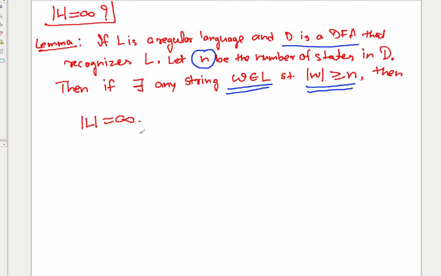Is the lemma clear to you, or does anyone have any doubt? I am saying that if you have a language, you design a DFA, and if you are able to find any string in the language whose length is at least the number of states of the DFA for that language, then you can directly declare that the language is infinite.